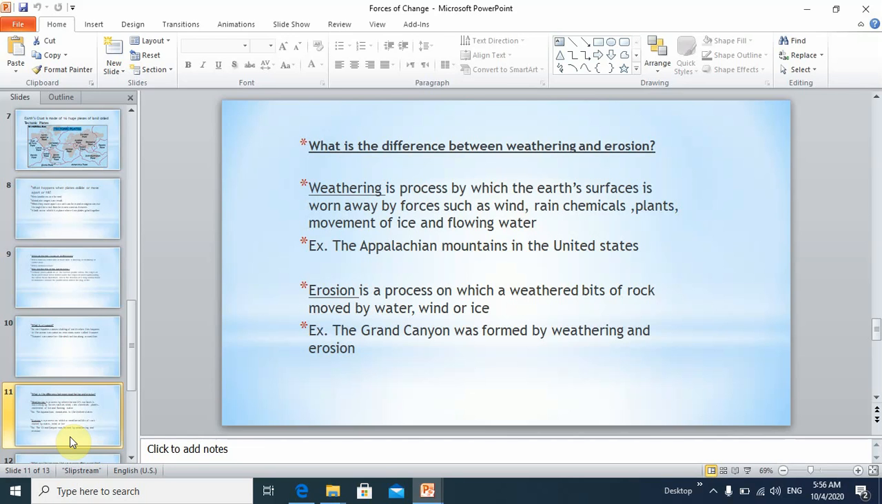But erosion is a process in which weathered bits of rock are moved by water, wind, or ice, such as the Grand Canyon, which was formed by weathering and erosion.